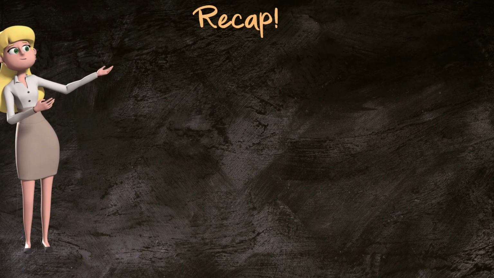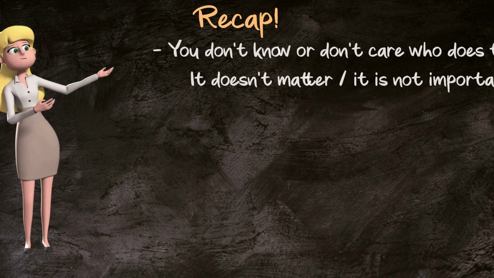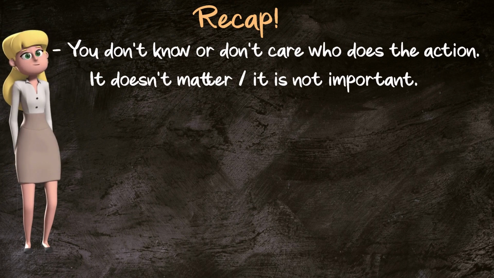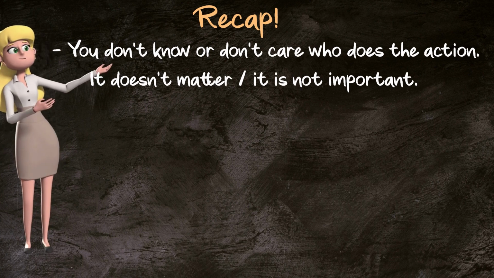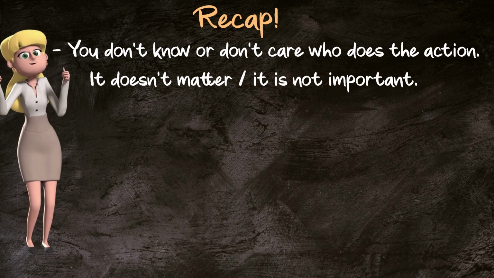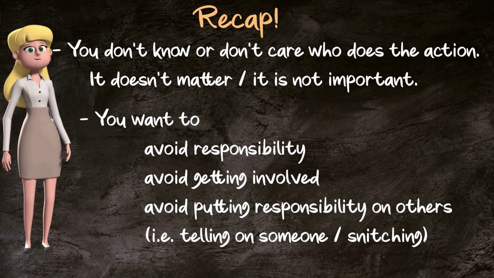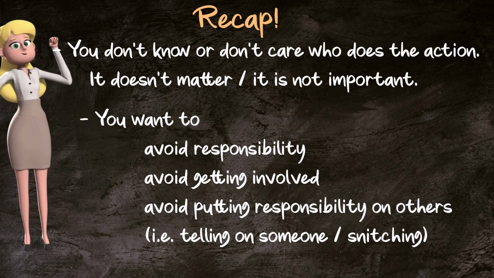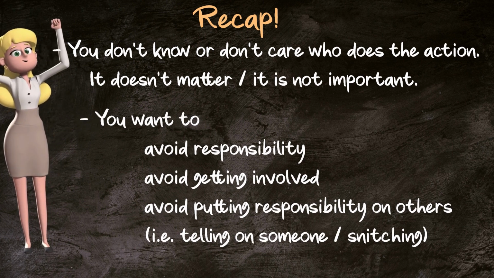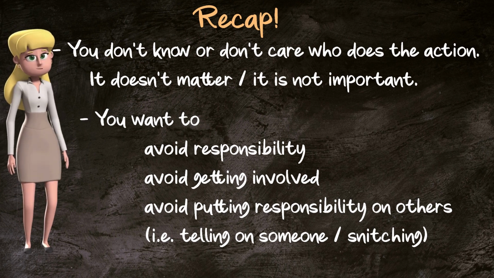Okay. Let's have a look at what we have covered so far, and do a recap. You should use the passive voice when you do not know or don't care who does the action in a sentence, so the emphasis is not really on it. It doesn't really matter, or it's just not important, like somebody fixing your phone. You want to simply avoid the responsibility, or you don't really want to get involved in what you are saying, as in believing that the earth is flat, or you simply do not want to put blame on somebody else.